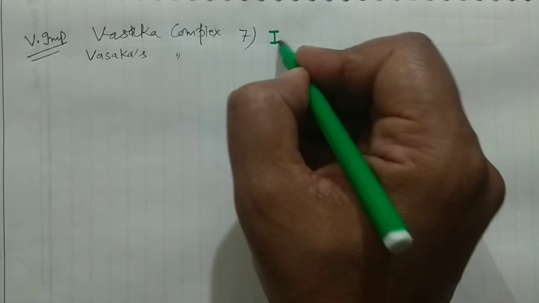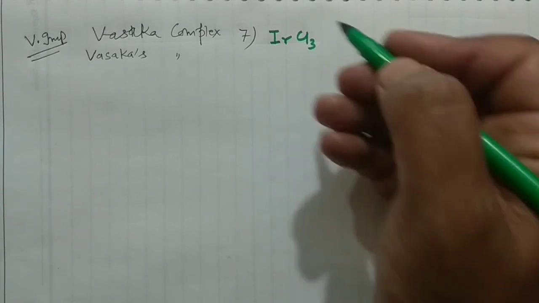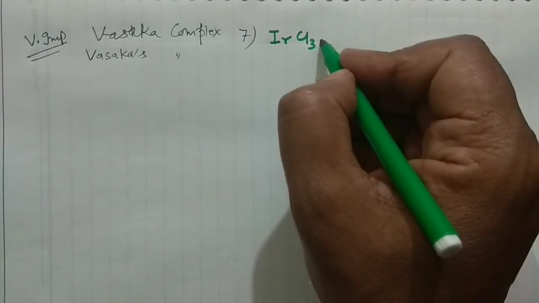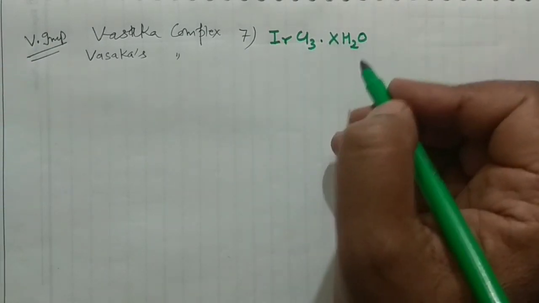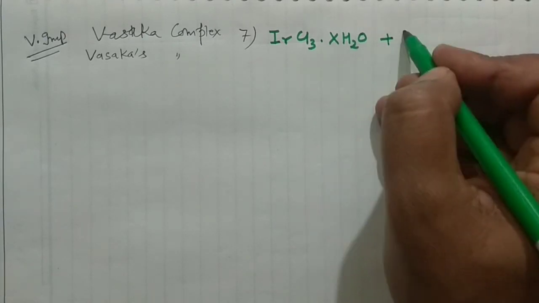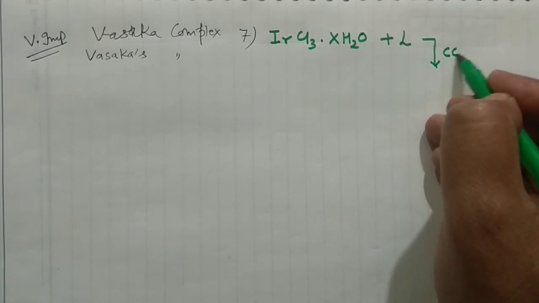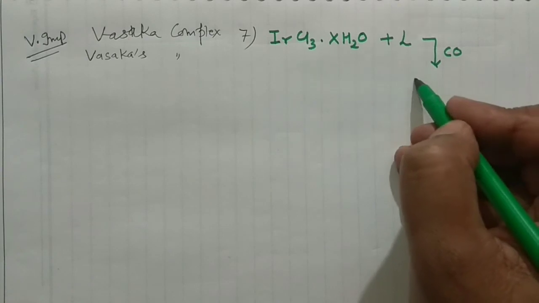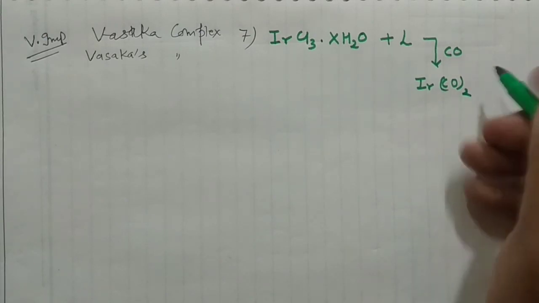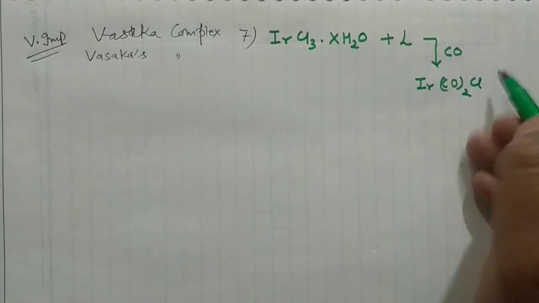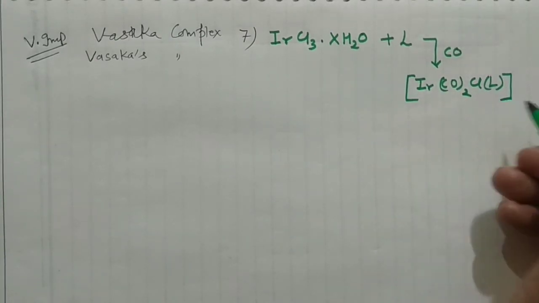Say you are having your iridium chloride, IrCl3. And I hope you are aware of the structure of the Vaska complex. It is very, very important. Then you are having water molecules, it's a hydrated salt. What you can do, you can put some ligand to it, and of course, you will provide the atmosphere of carbon monoxide. Then it will result in Ir(CO)2, and one of the chlorine would be here along with the ligand. You will give a special ligand here.